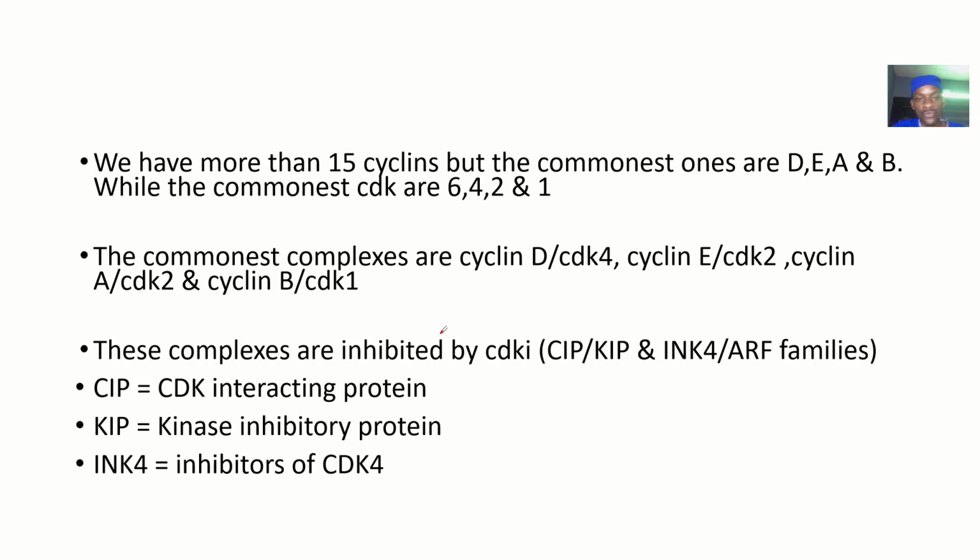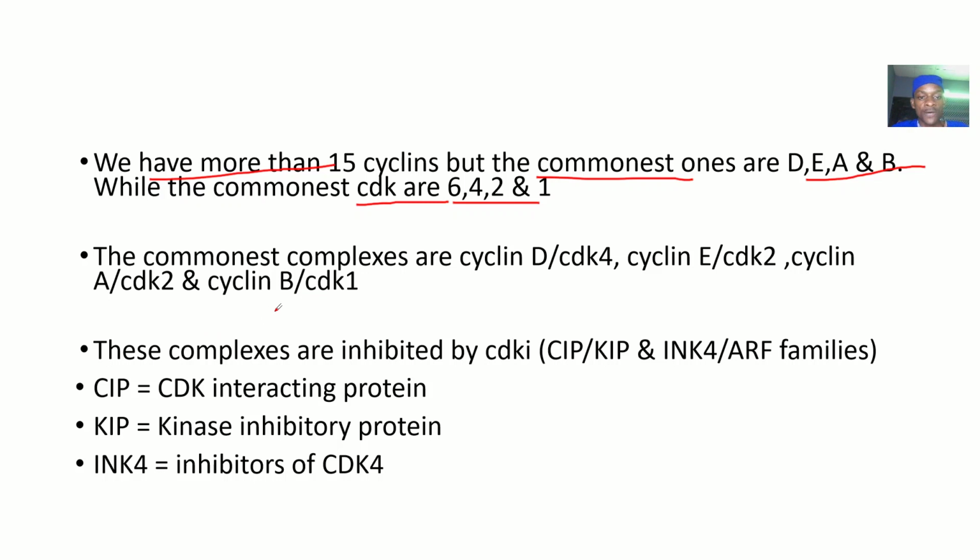On this basis, we say that we have more than 15 cyclins, but the commonest ones are D, E, A, B. That's for cyclins. For the cyclin-dependent kinases, the commonest ones are 6, 4, 2, 1. The mnemonic I use for this is decreasing in 2, then 1: 6 minus 2 is 4, 4 minus 2 is 2, then 1. For the cyclins I just call it DEAB.